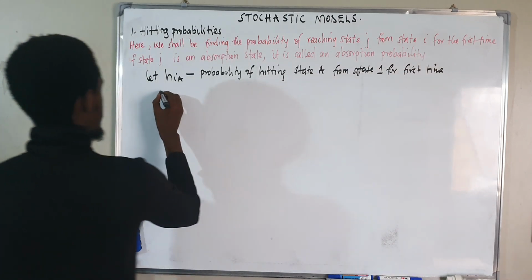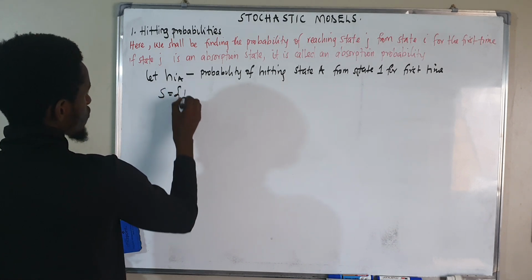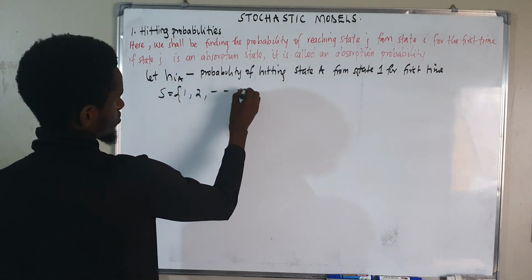And then we know that our states, our S, should contain states 1, 2, up to n.